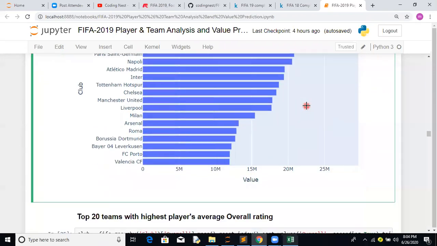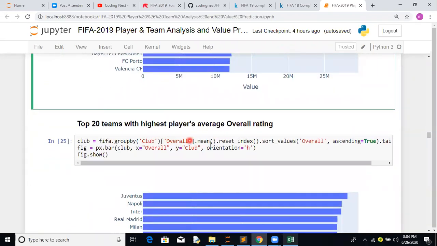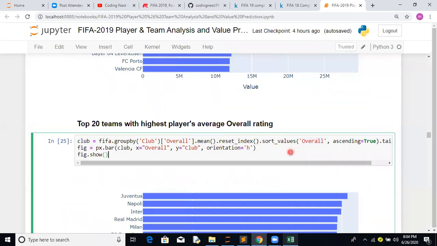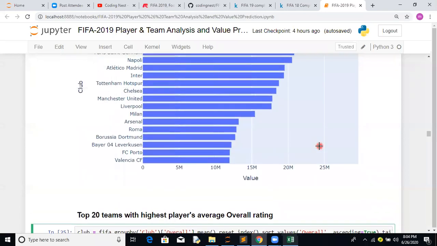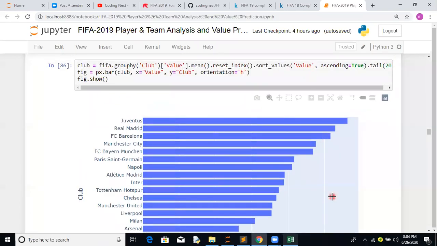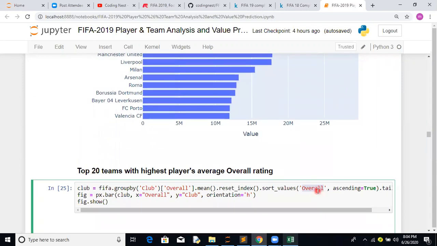Okay, next is the top 20 teams with the highest player overall rating. Here we have done overall, not the value part of it. Why have we taken value and why have we taken overall? Basically, this could be another target feature available.